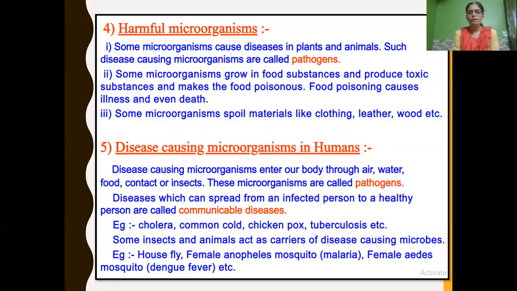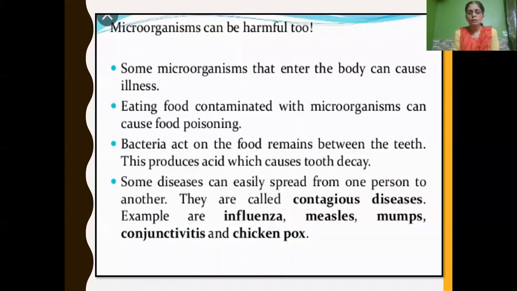Examples are cholera, common cold, chickenpox, tuberculosis, etc. We have also learned about the microorganisms that cause these communicable diseases and their mode of transmission, as well as some preventive measures to protect us from these diseases. Carriers include the housefly, the female Anopheles mosquito that causes malaria, and the female Aedes mosquito that causes dengue fever, etc.